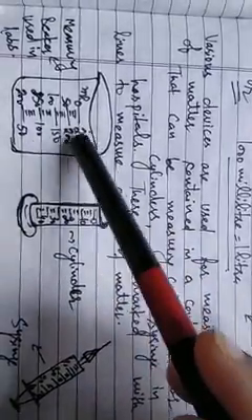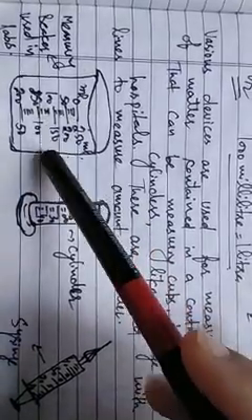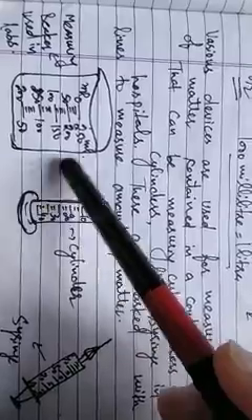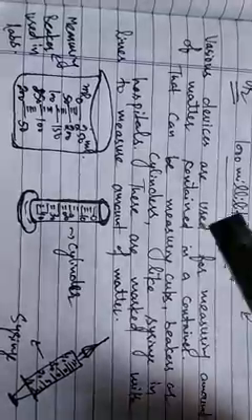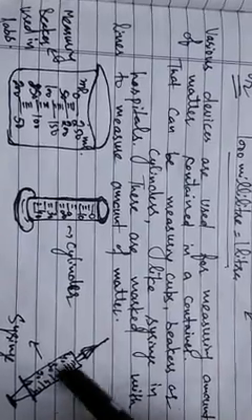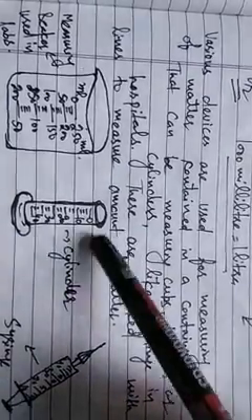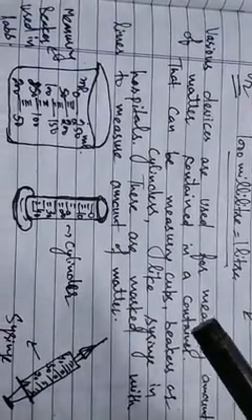So these labelings can help us in finding the amount of matter contained in the container. You have already seen at home that our mothers measure with measuring cups, and in labs you have seen, and in hospitals you have also seen there is a syringe which is also labeled. So in this way we can find out the amount of matter contained in the container.